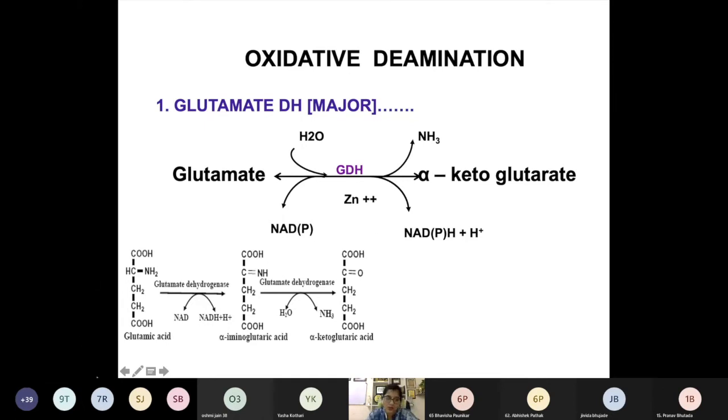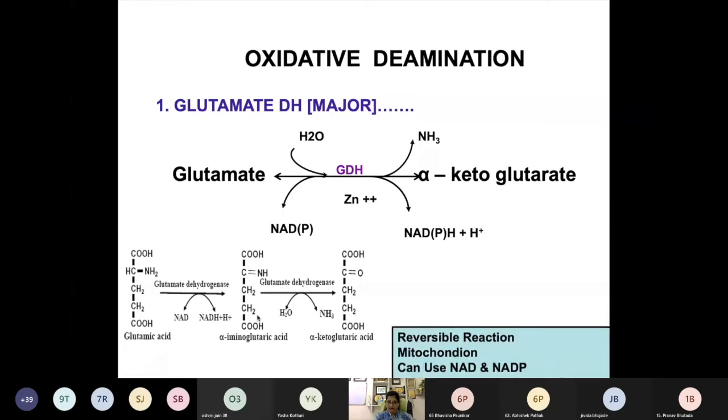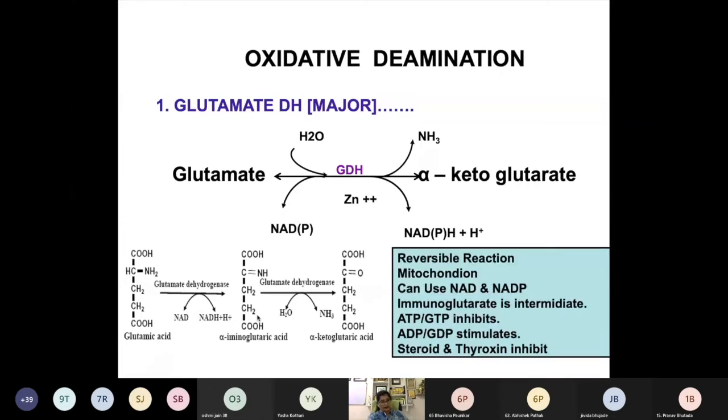So it is a two-step process. So first step, what happened? First step, there is an oxidation. So glutamate dehydrogenase oxidizes this glutamic acid to form alpha iminoglutaric acid. आपको ये diagram लिखने की जरूरत नहीं है, जब मैंने explanation के लिए बताई है, आपको exam में लिखने की बिल्कुल भी जरूरत नहीं है. And second is that this alpha iminoglutaric acid is now deaminated with help of glutamate dehydrogenase to form the alpha ketoglutaric acid. So you can see it is a reversible reaction.